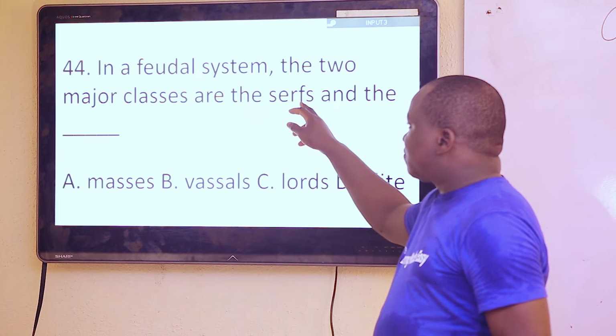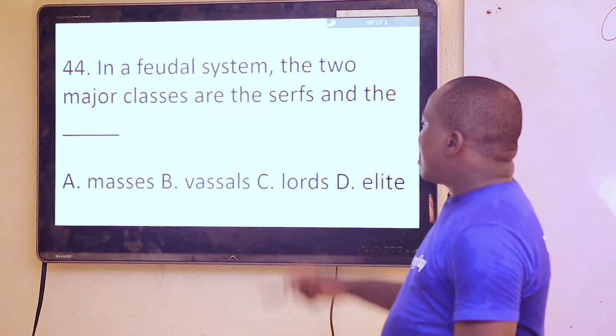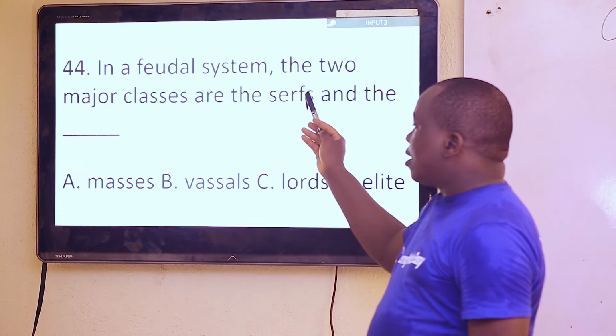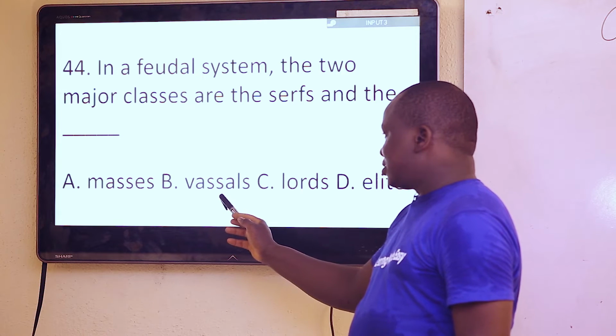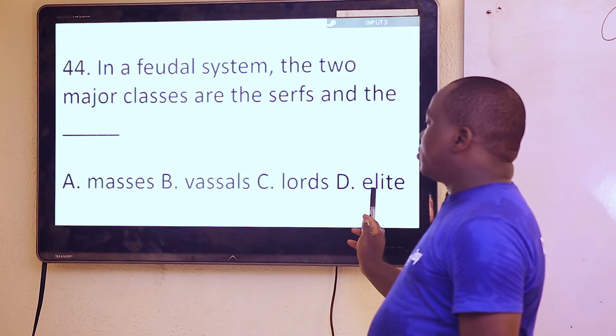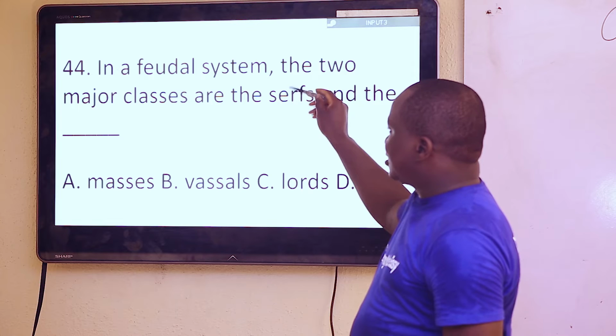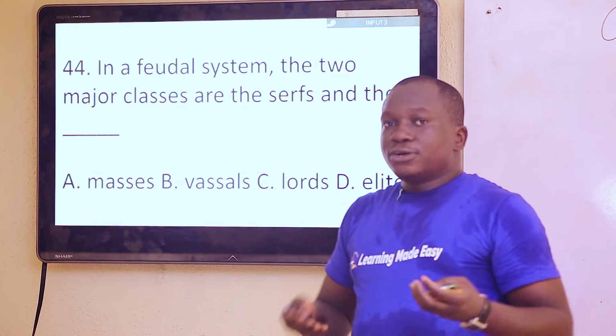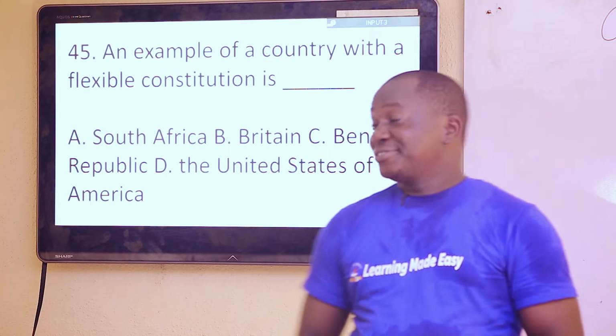So the serfs from the lower class, the serfs are also known as what? The masses. The serfs are also known as what? The vassals. We don't have elites under feudalism. So the lower class is serfs, while the upper class is what? Lords. Lords are also known as what? Nobles or knights. Now to the 45th question.